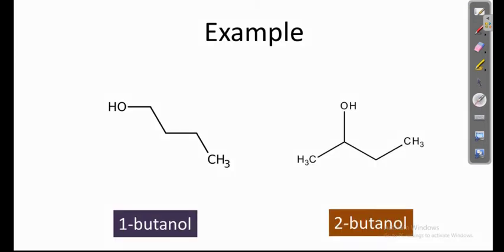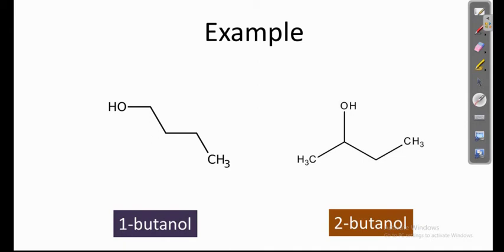For examples, we have two examples: one is 1-butanol and another one is 2-butanol. OL means alcohol functional group. So we have two alcohol molecules, both having the same molecular formula.